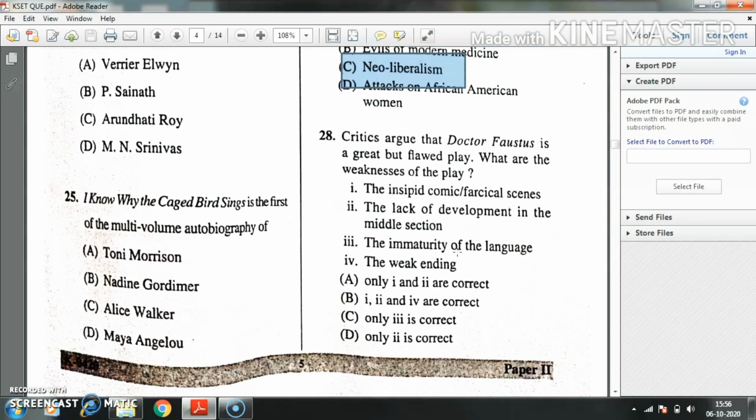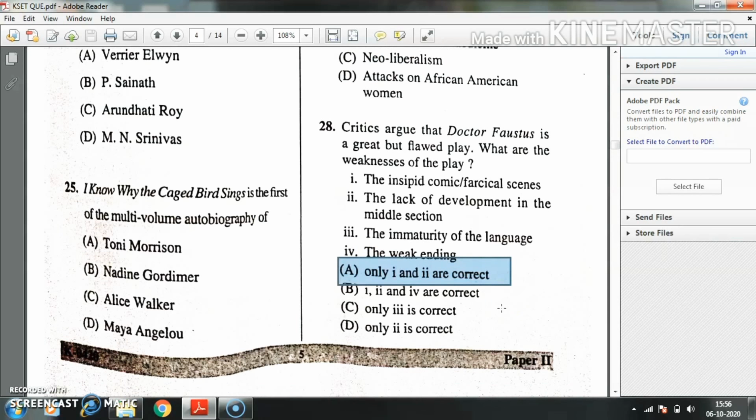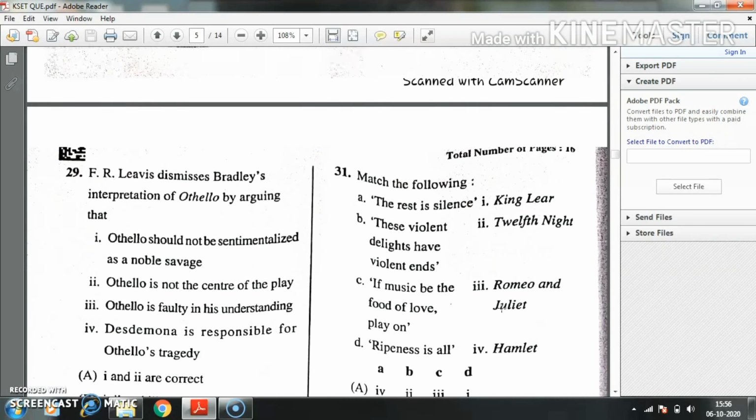Question number 28. Critics argue that Dr. Faustus is a great but flawed play. What are the weaknesses of the play? First one, the insipid comic farcical scenes. Second one, the lack of development in the middle section. Third one, the immaturity of language. Fourth one, the weak ending. Here the right answer is option A. Only first and second are correct.